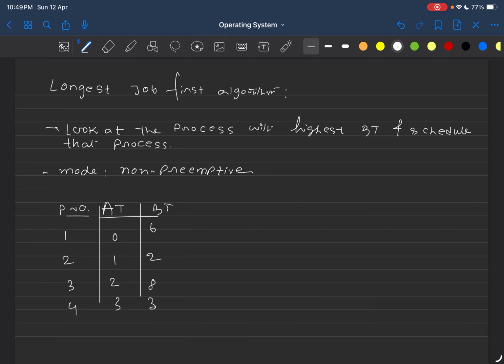So before I explain longest job first algorithm, let me recap shortest job first algorithm. So this was a non-preemptive algorithm. What do I mean by non-preemptive algorithm? Once a process is picked for execution, that process is given to the CPU and executed till its completion. There is no concept of preemption. Once a process is finished, then only a new process is scheduled. This is called a non-preemptive algorithm.